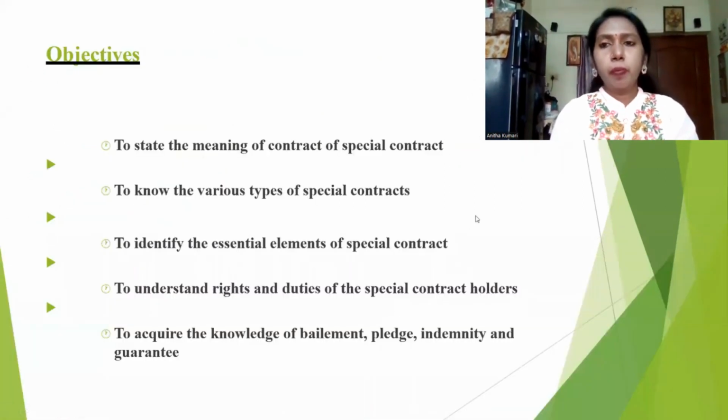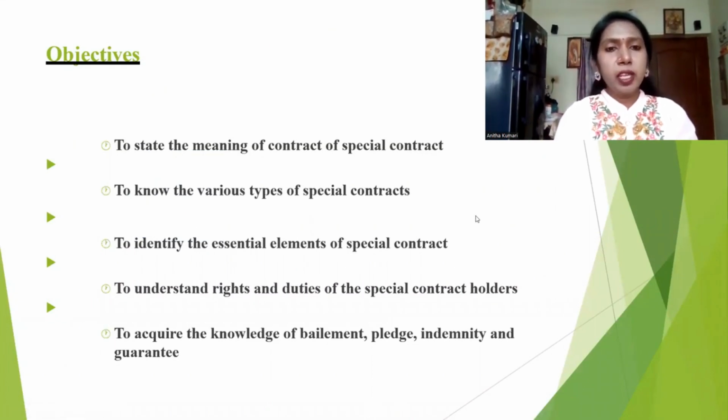Before moving to the topic, let us see the objectives of this special contract: to say the meaning of special contract, to know the various types of special contract, to identify the essential elements of special contract, to understand the rights and duties of the special contract holder, to acquire knowledge of bailment, pledge, and indemnity.